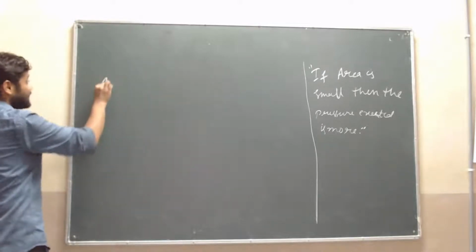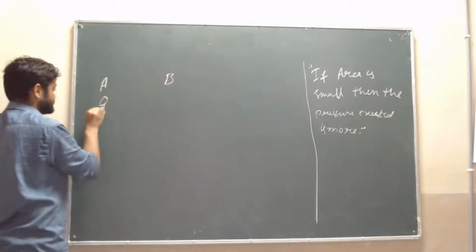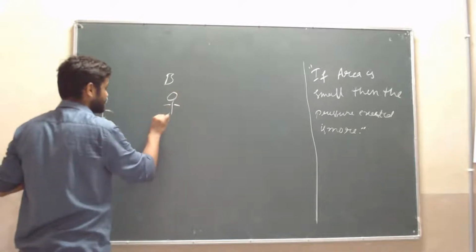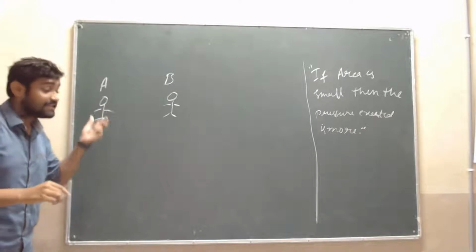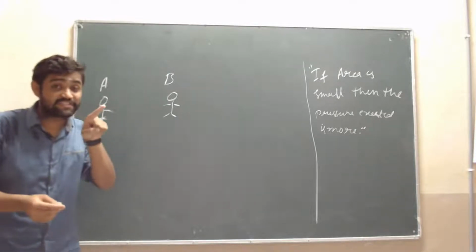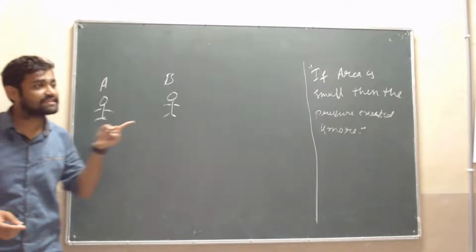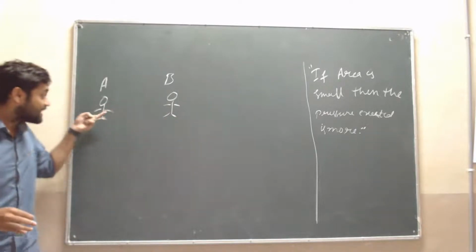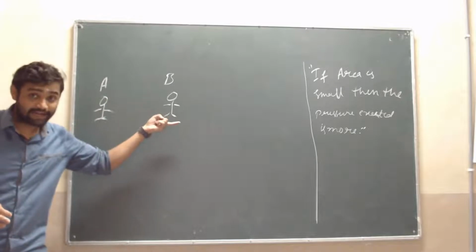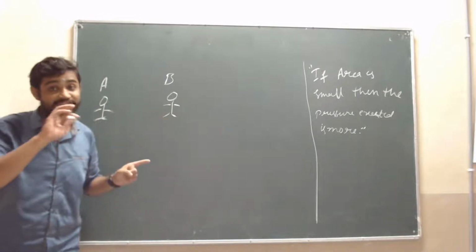See here, suppose A and B are two friends. A and B are friends. A will poke B with his finger. Sir, A poked B with a finger. B is a sort of dangerous person.